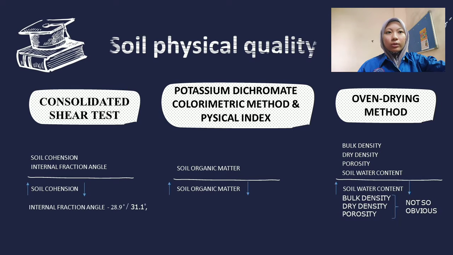To get the result for soil organic matter, the potassium dichromate colorimetric method and physical index were performed, and the result is similar to soil cohesion.